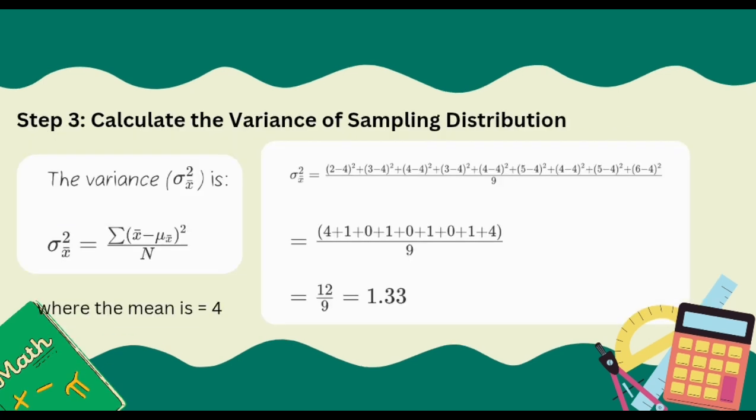Step number 3, let's calculate the variance of the sampling distribution. The variance equals the summation of x minus the mean raised to the power of 2, over n. Our mean is 4, so let's just evaluate the values. So 12 over 9 equals 1.33. So our variance is 1.33.